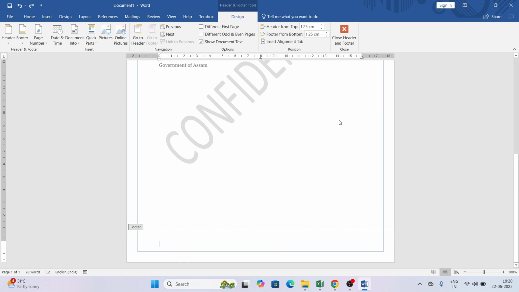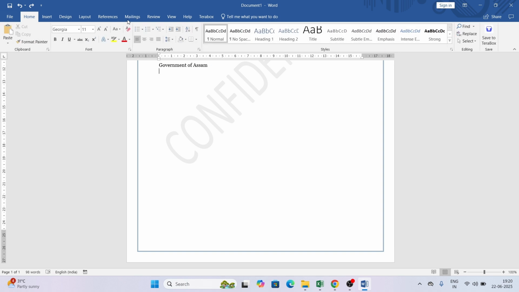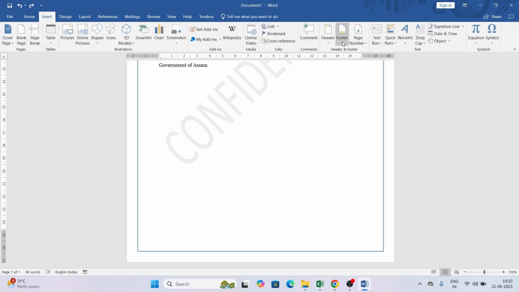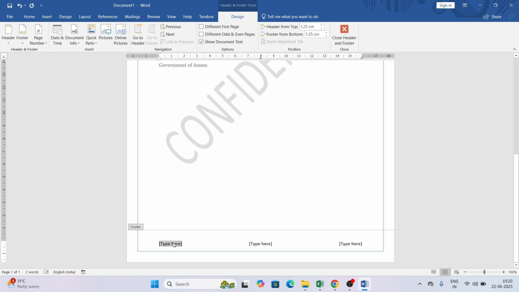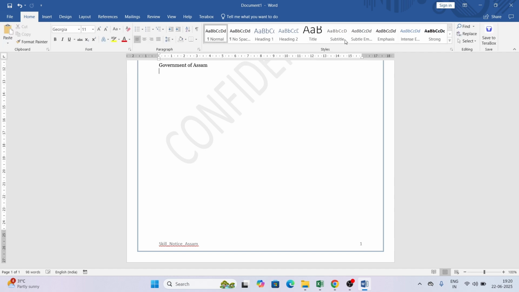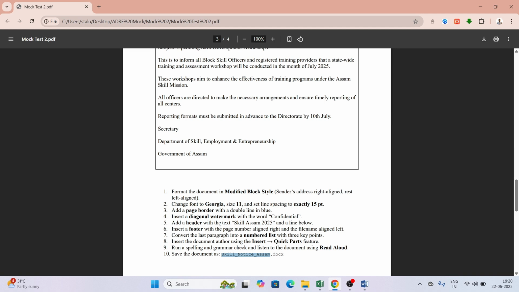Okay, let me clear it and insert a simple one footer, let's say this one. First I will type the document name and then page number at the right zone. Now I will close it. So as you can see, we have added it properly. Now moving to the next question. Header is done, footer is done.